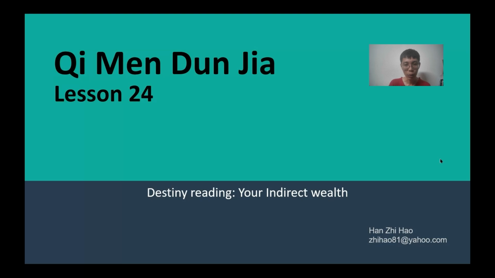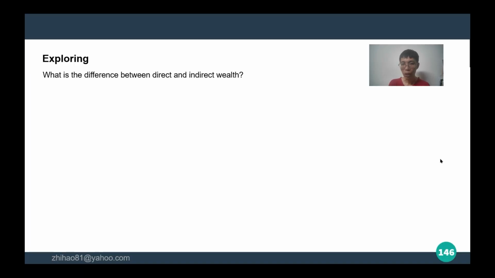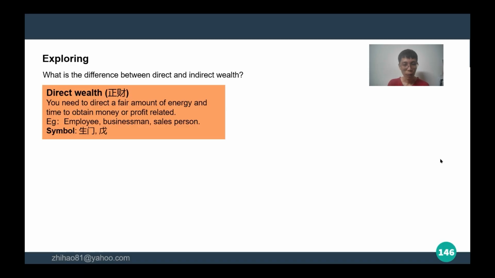We'll be doing Qimen Lesson 24, looking at your indirect wealth. Okay, so let's recap. What's the difference between a direct and indirect wealth? So direct wealth, as you know, in Chinese metaphysics, we call it 正财. This is where you need to direct a fair bit of energy and time to obtain money or profit. So example, you are a businessman, you are an employee, you are a salesperson. The symbols involved is 生门 and 物.